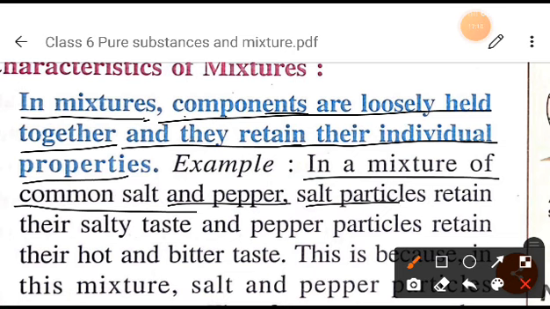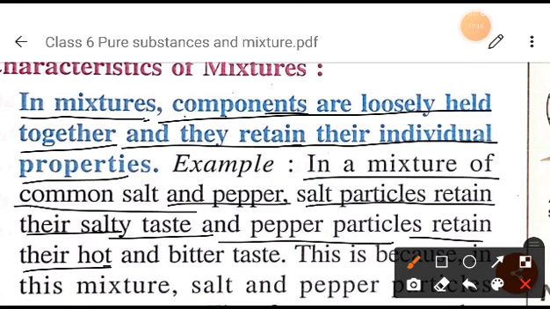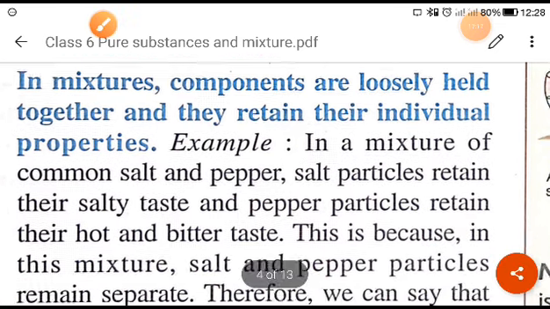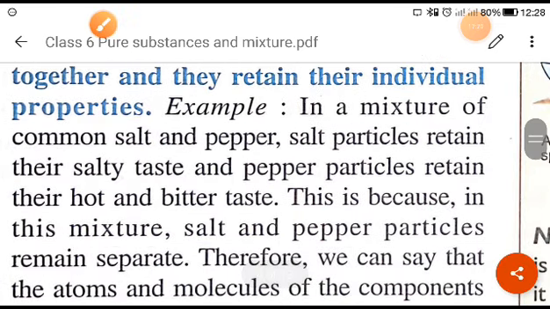Salt particles retain their salty taste and pepper particles retain their hot and bitter taste, right? If you prepare a mixture of salt and pepper, the salt particles will retain their salty taste and the pepper particles will retain their hot and bitter taste.